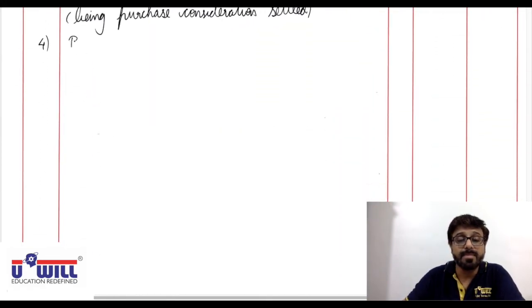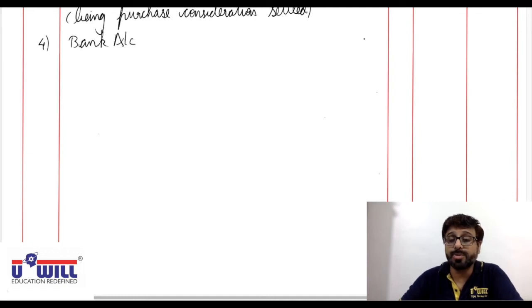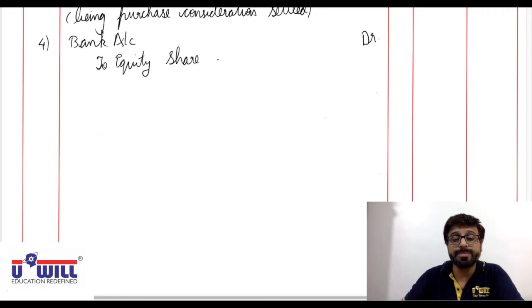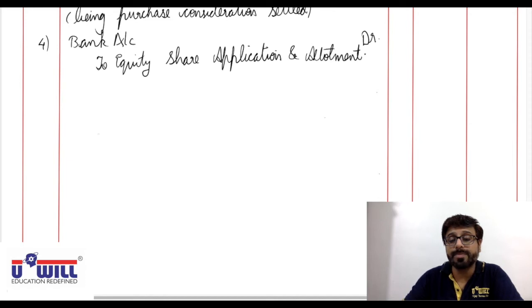First, bank account debit to equity share application and allotment account. 30,000 equity shares are issued at 12.5 rupees.